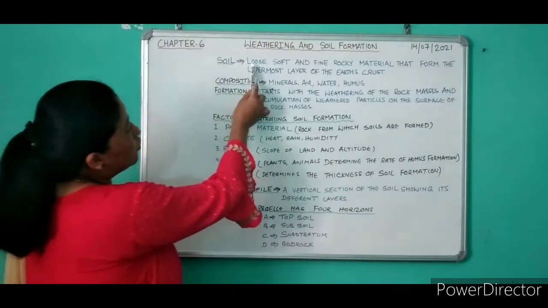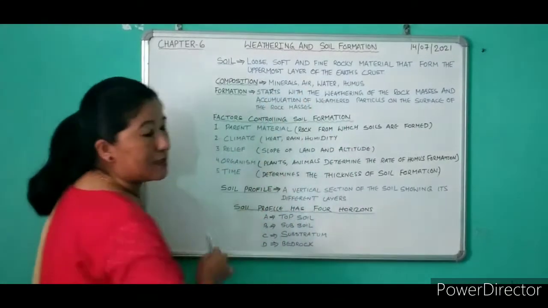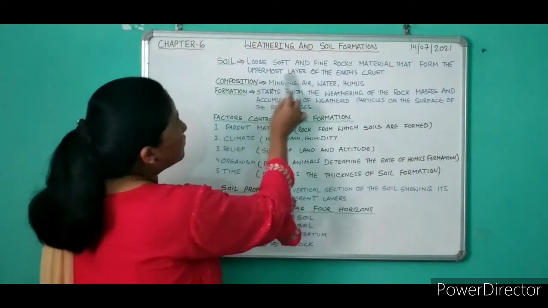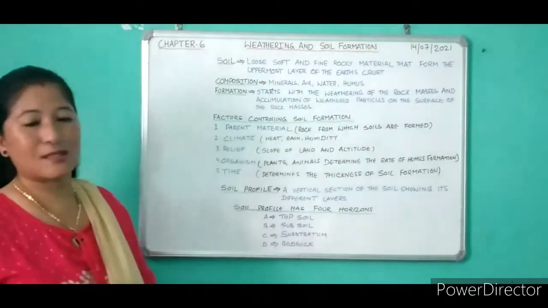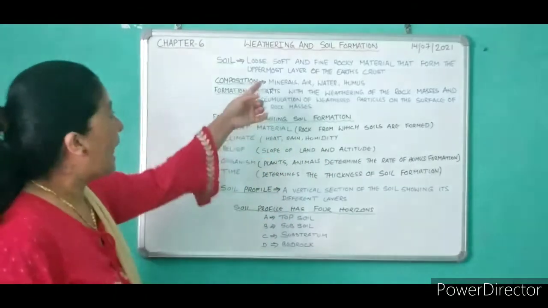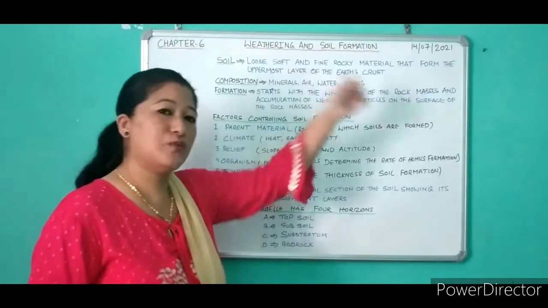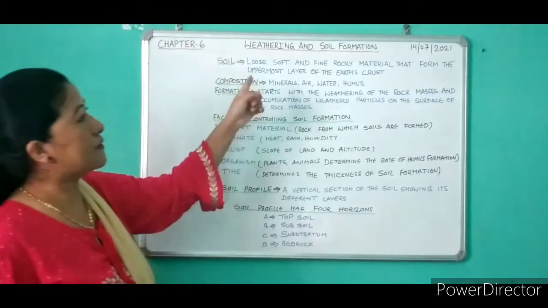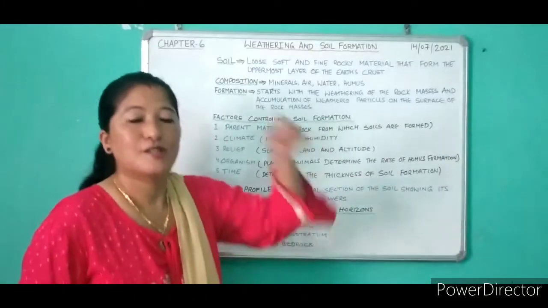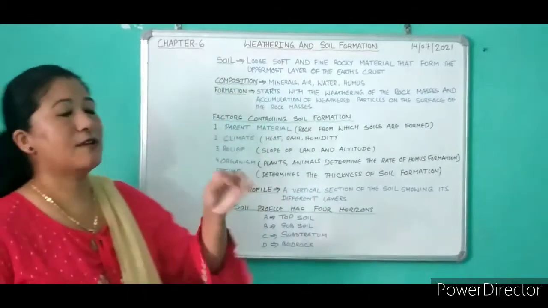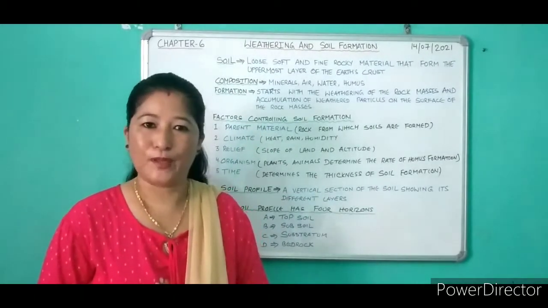Soil is the loose, soft and fine rocky material that forms the uppermost layer of the earth's crust. So it is loose, it is soft, and it consists of fine rocky material. And where do we find this loose, soft and fine rocky material? On the surface of the earth. So this loose, soft and fine rocky material is known as soil, okay.